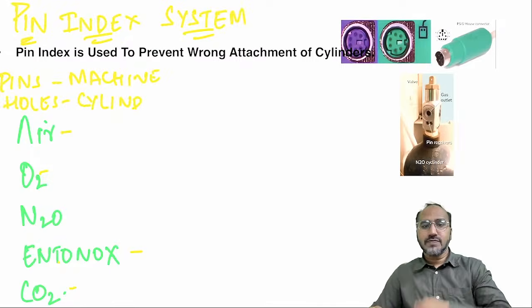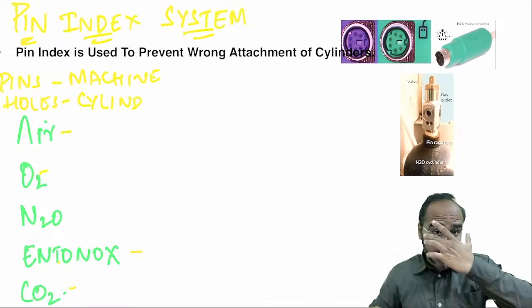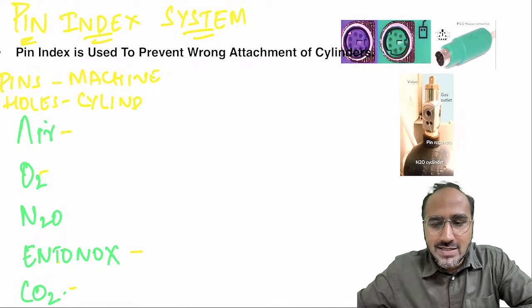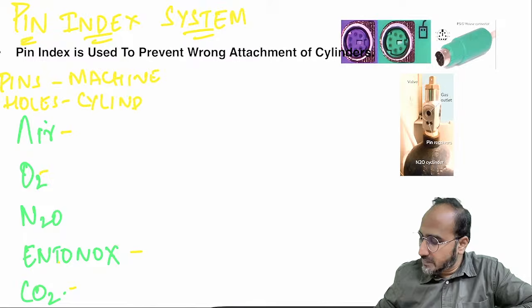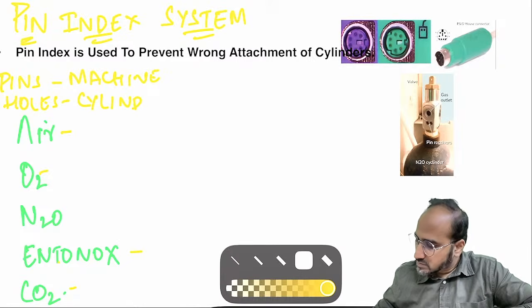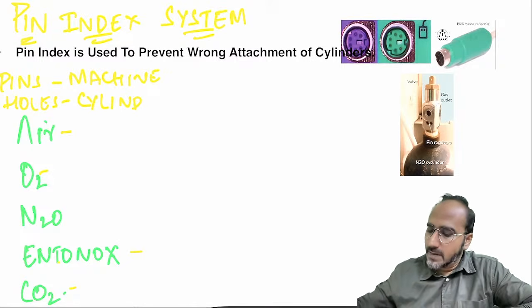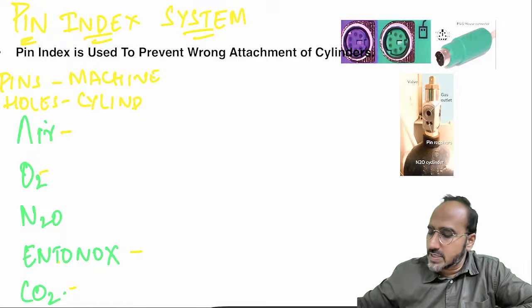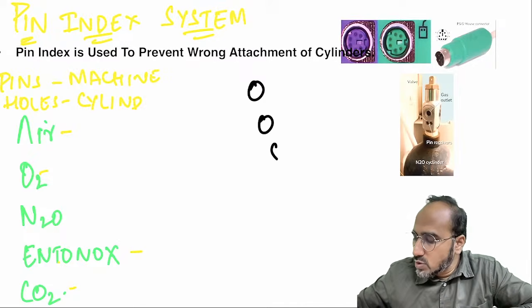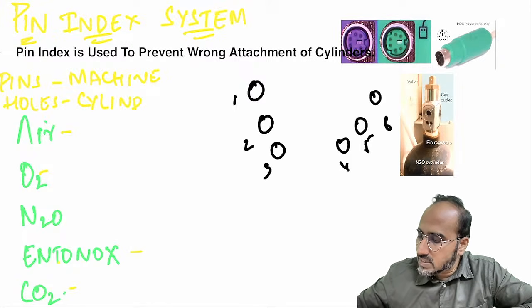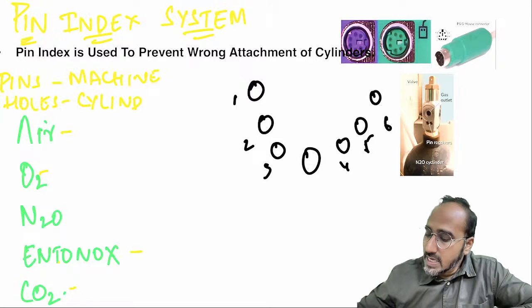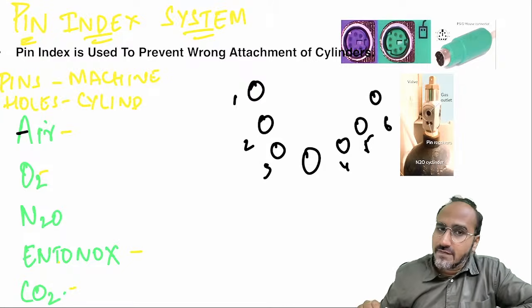Okay. Now there is one more thing which is called the pin index system. Guys, what is the pin index system? It is a system that prevents wrong attachment of the cylinder to the machine, where pins are present on the machine and holes are present on the cylinder. Just look over here, guys. We'll label them 1, 2, 3, 4, 5, 6, and there is a 7 pin. Okay. So different gases are given different pin index systems.